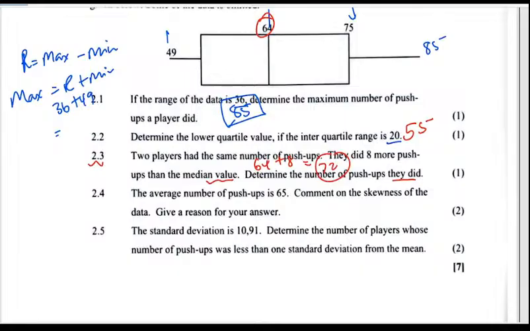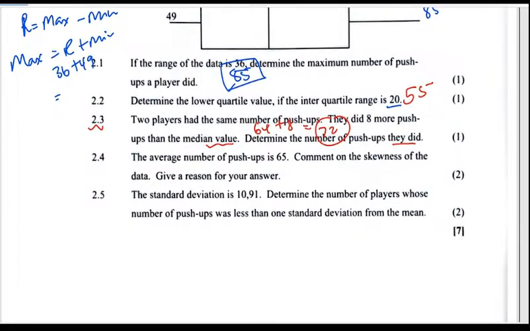Yes. Okay, then 2.4, the average number of push-ups is 65. Comment on the skewness. The average. How does it connect with the skewness? Unless we look at how the median relates with the mode, but that's not important for this particular question.